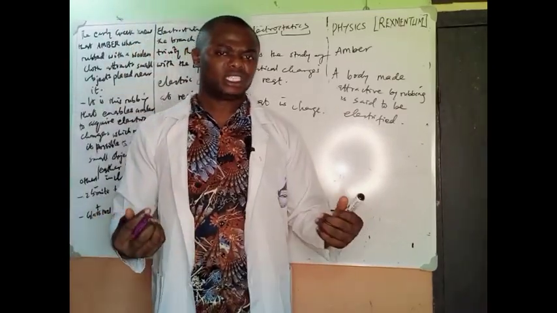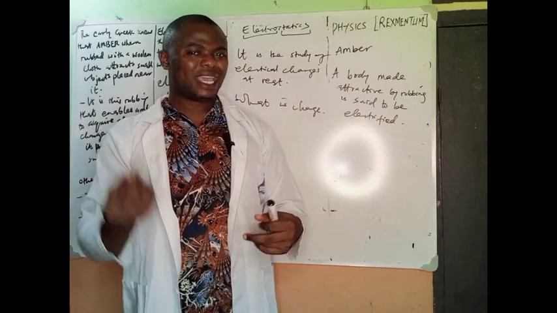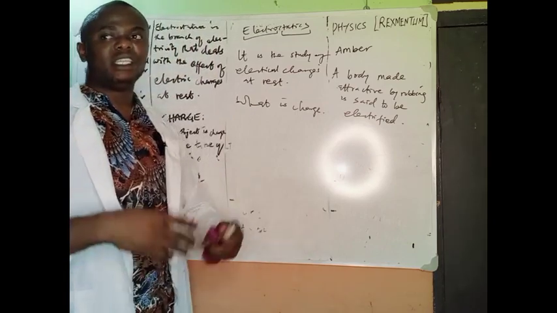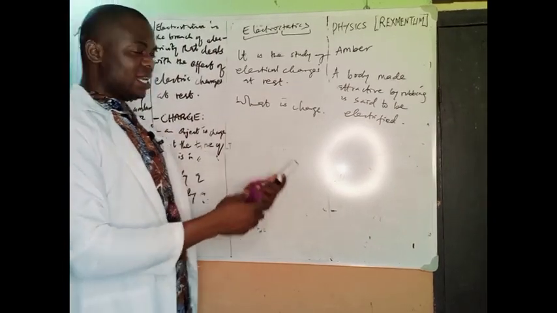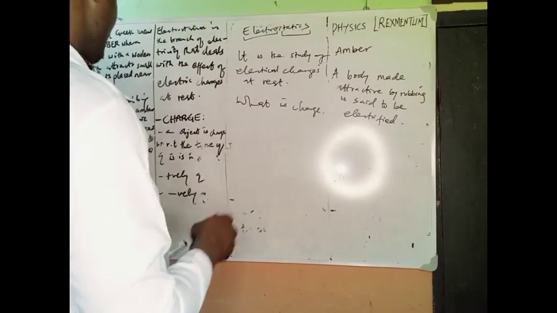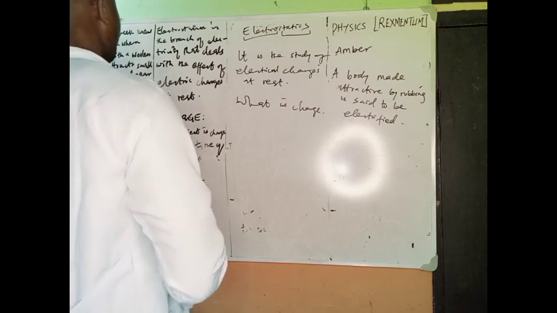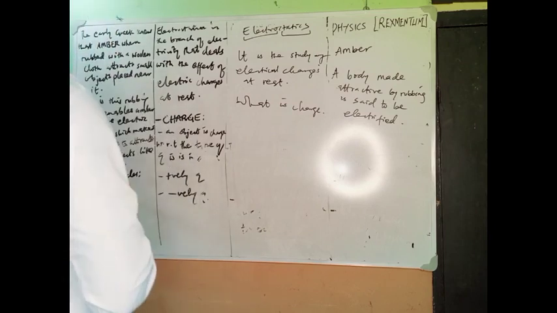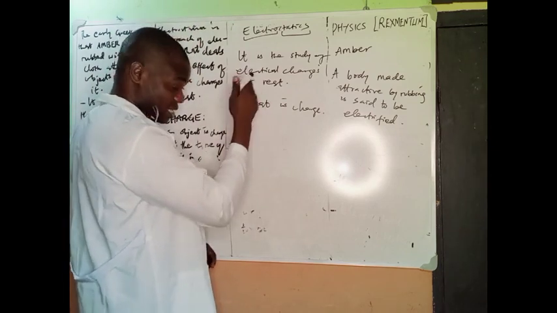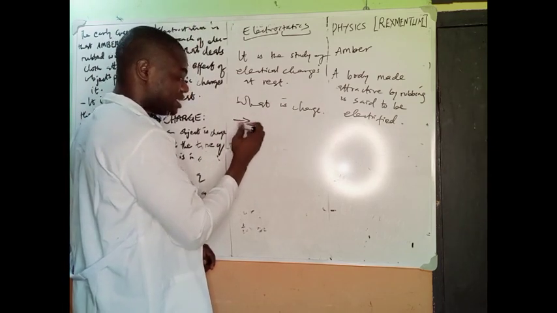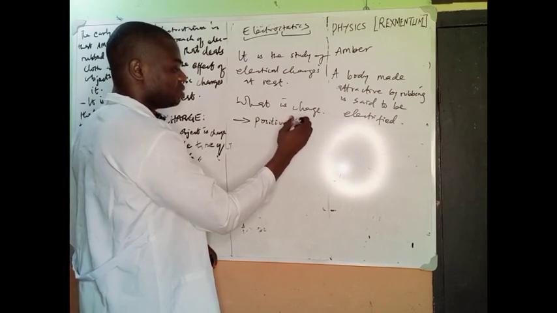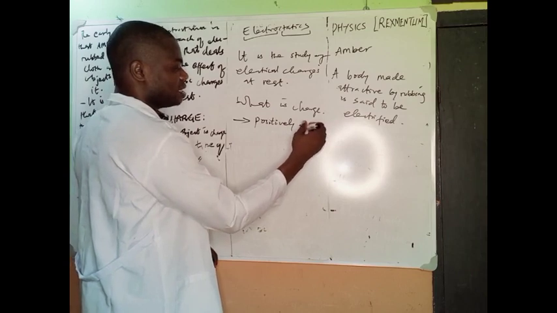You can also put it that charge is a material obtained as a result of electron imbalance in an object. It is a material obtained as a result of what? Electron imbalance in an object. It's very important. Remember, when we talk about charge, mostly electrical charge, there are basically two types. We have what we call a positively charged body,